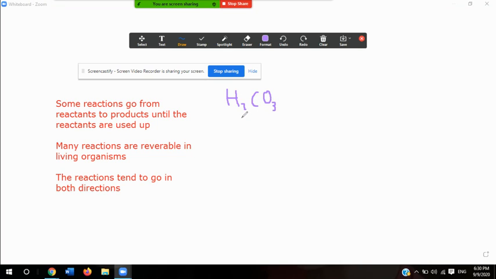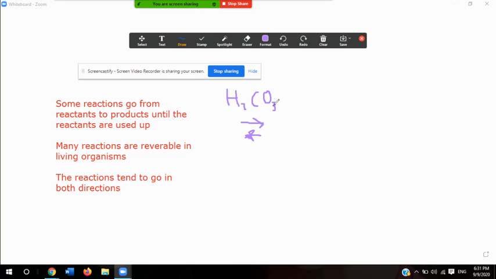But this has to be reversible. When a reaction is reversible, it'll usually have two arrows, one going from left to right, and another one underneath it going from right to left. The importance of this being a reversible reaction is that it helps maintain our homeostasis, because if we couldn't reverse this reaction, we'd have an excess amount of carbonic acid, and that can be very dangerous.